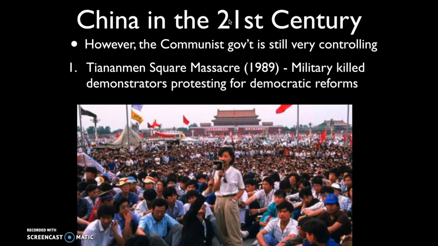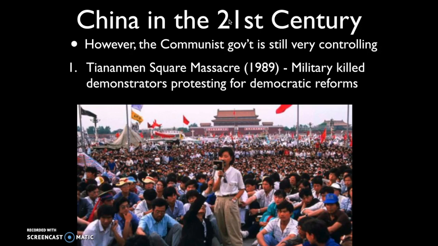And this led to this famous scene, which you may have seen, of a man essentially squaring up to a line of tanks. That man was eventually captured, and we don't know very much ultimately about him because he essentially disappears from the record. Now, the protesters eventually are fired upon by the military. This leads to a number of protesters dying, and this occurred in 1989. It's known as the Tiananmen Square Massacre.